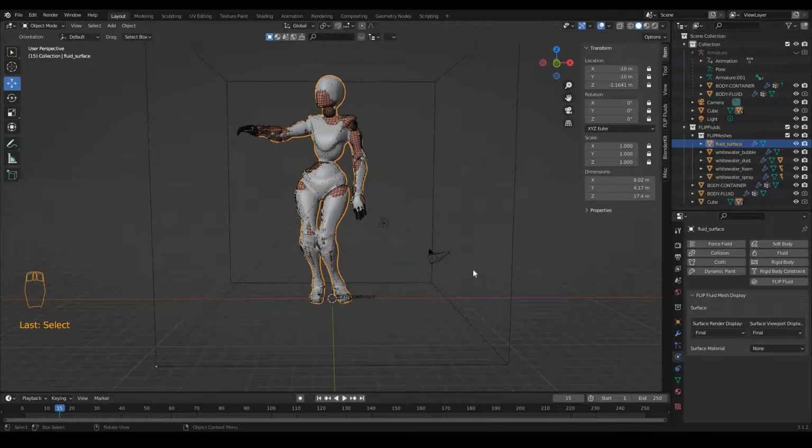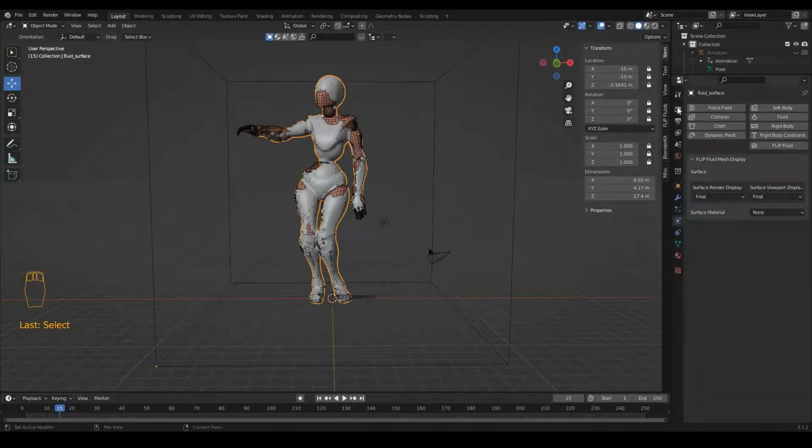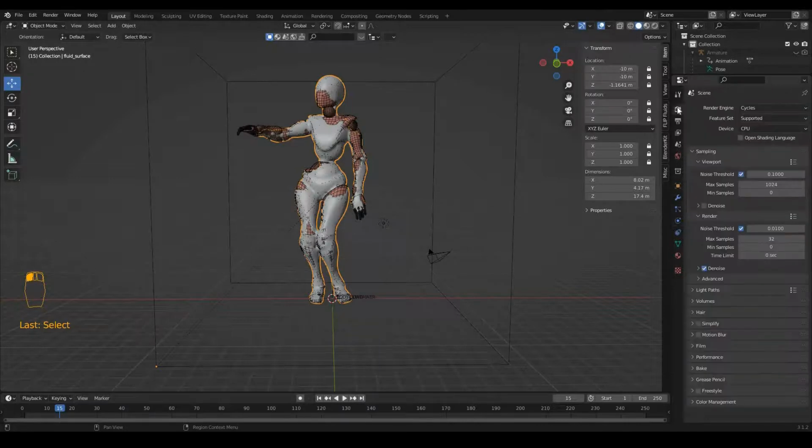Now let's talk about render settings, how to render this scene. For rendering, first of all you can go to render properties, and your render engine should be Cycles. This is very important. In render area, you can keep the maximum samples something from 16 to 128 or 256. It's really up to you.